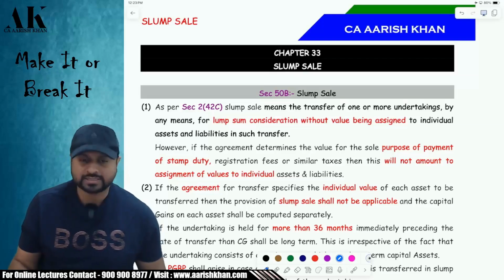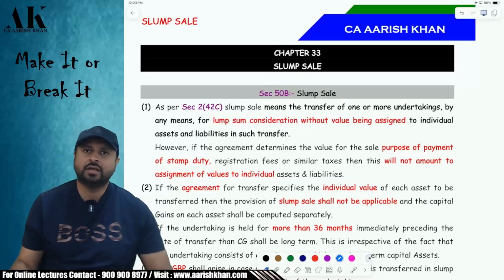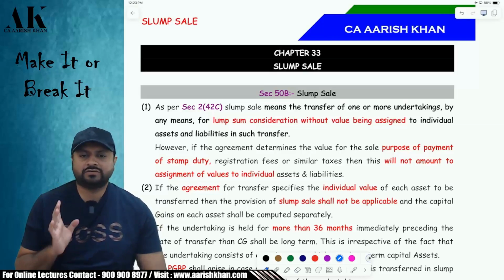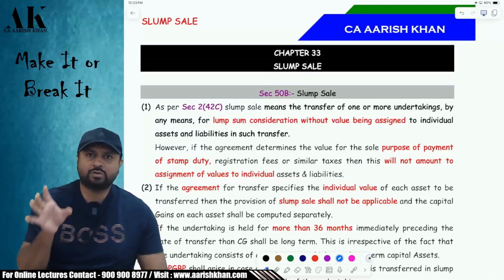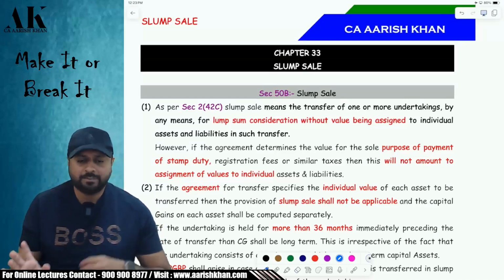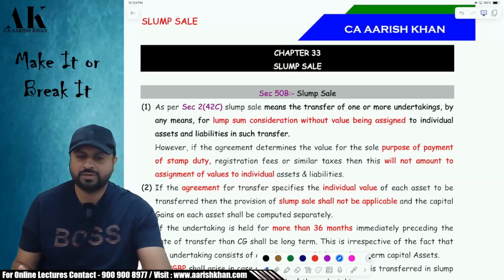Okay. Anyway, slump sale. What is slump sale, sir? For slump sale, we need to understand the definition of slump sale, and then we need to understand the tax calculation of the slump sale, how capital gains is computed in case of slump sale. Okay, pay attention, please. What is slump sale?